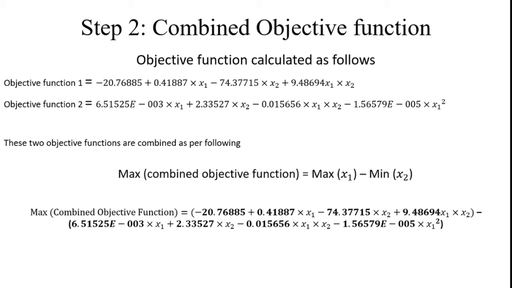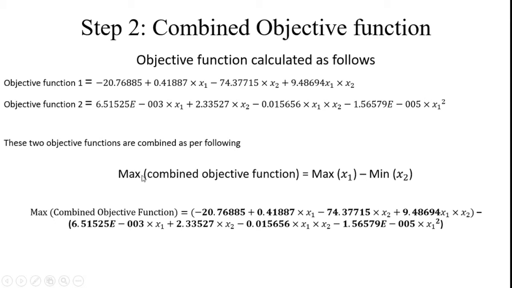These two objective functions are to be combined with the following formula. Maximize combined objective function is equal to, I use the positive symbol here, plus. Why? Because the combined objective function is to be maximized, so I use maximization with the positive symbol, maximize of x1. And as for the minimization of objective function 2, why do I use the minus symbol?